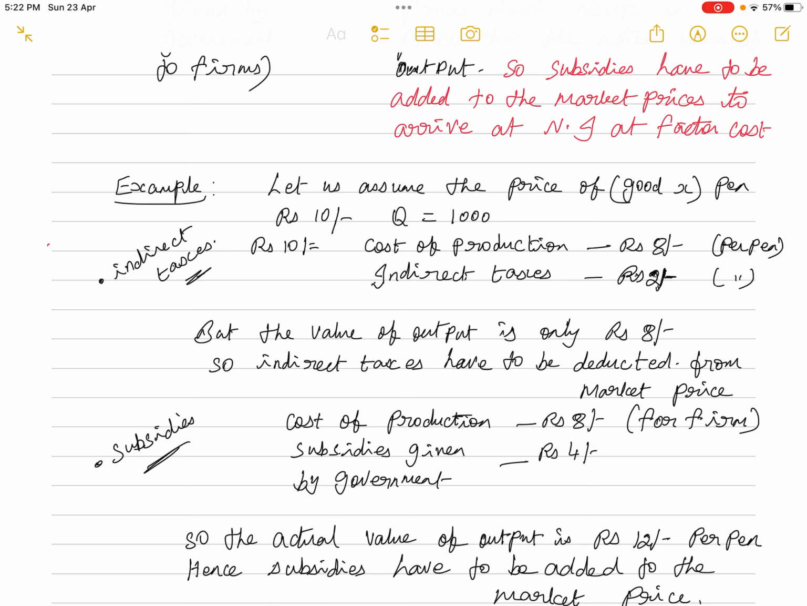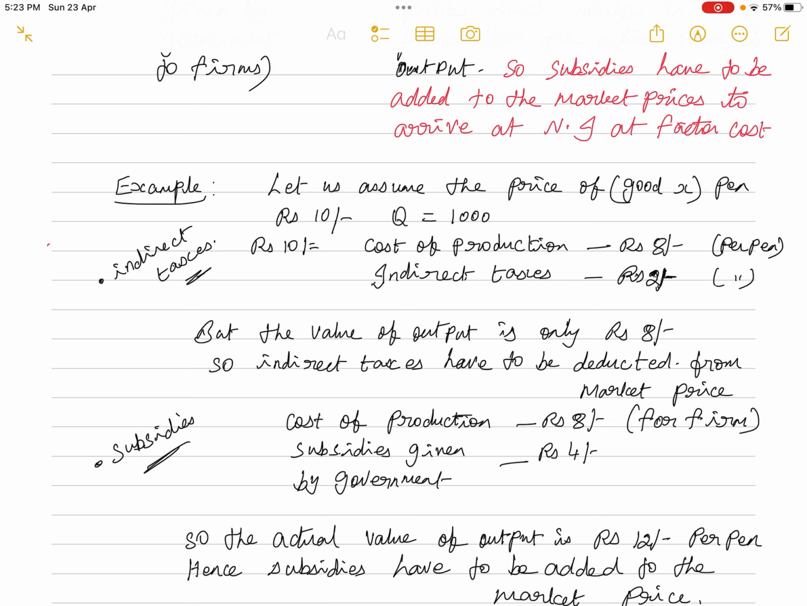Now next, you take subsidies. What is the meaning of subsidy? A subsidy is some kind of concession given by the government to firms, encouraging the firm to produce a certain commodity. For example, the government gives many concessions to establish certain educational institutions or certain hospitals in backward areas.